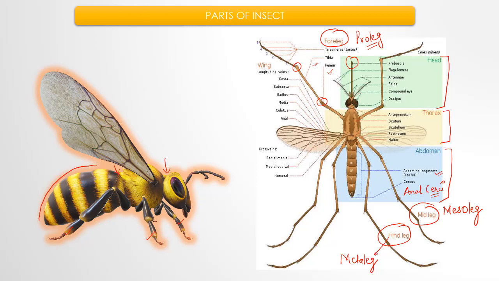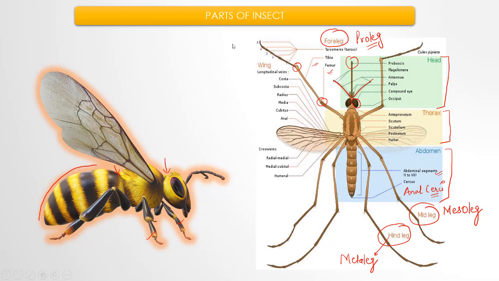Then these are antennae, which are sensitive to tactile sensation or other sensations. Then they have compound eyes. You can see the compound eyes.